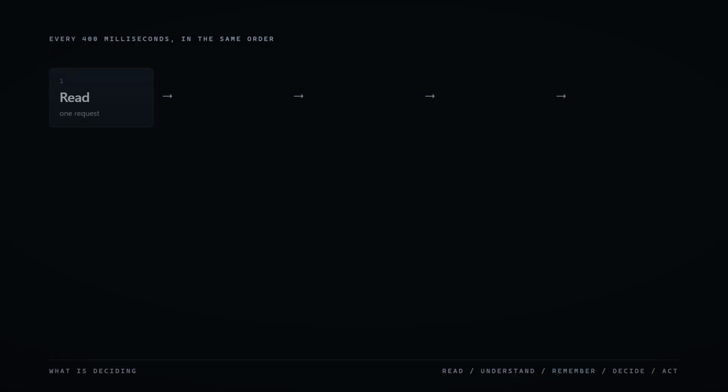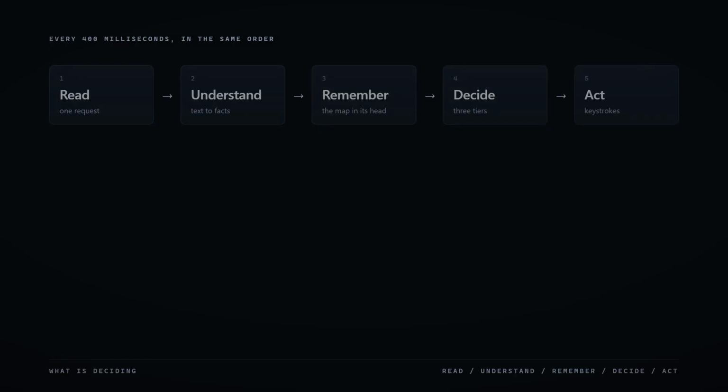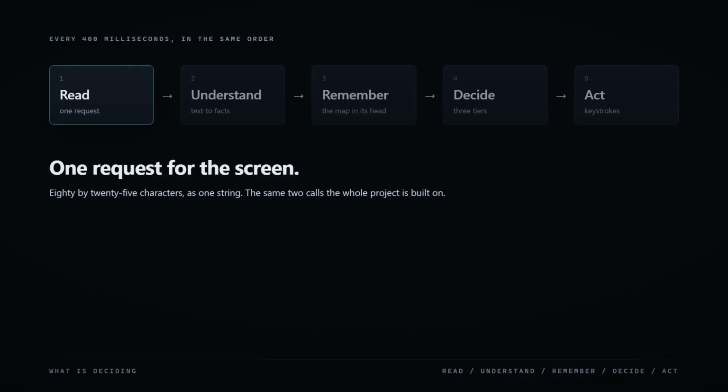Here's the decision side, at high altitude. Every 400 milliseconds, the same 5 things happen in the same order. Read. 1 request for the screen.